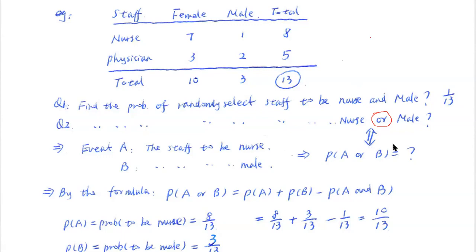A or B. Everybody, remember, if we are doing that, then we have to define what we mean by event A. So we define event A to be that the staff you selected is a nurse, right? That's the event we're talking about. Event B, we want that staff to be male, right?